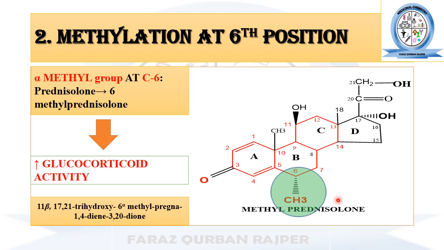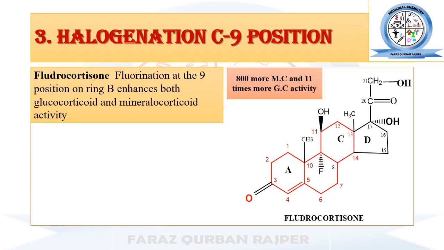The chemical name for methylprednisolone is 11-beta,17,21-trihydroxy-6-alpha-methylpregna-1,4-diene-3,20-dione. You may observe in the chemical name there is an additional 6th position methyl group. The next is the halogenation at carbon number 9.